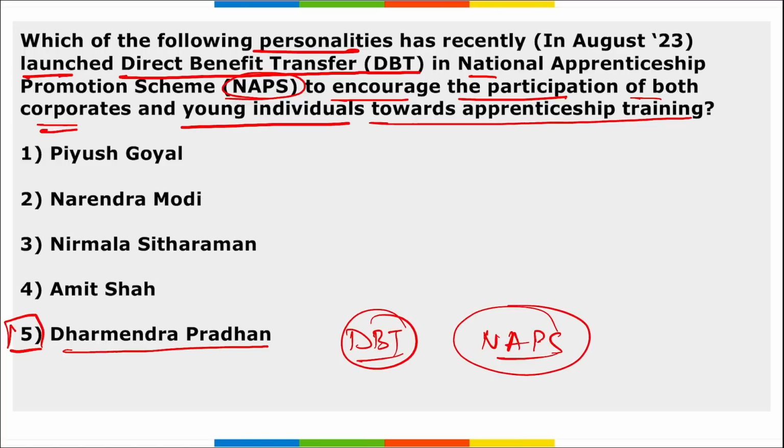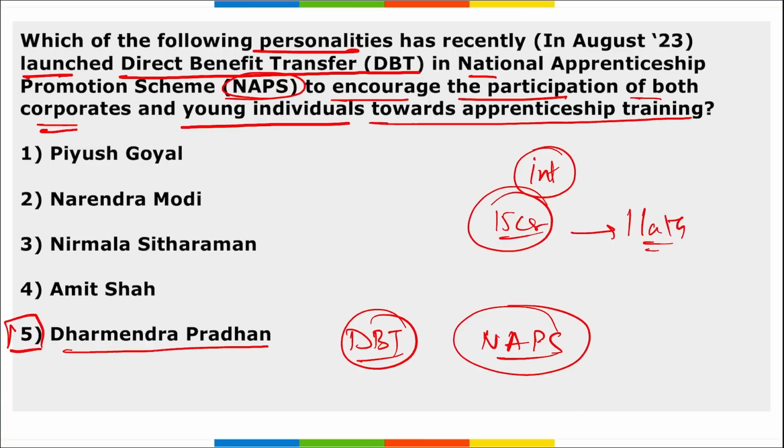This will be encouraging apprentice, which is basically internship, right? So in order to provide direct benefit transfer to these apprentices, this National Apprenticeship Promotion Scheme was launched. As a part of this direct benefit transfer, an amount of approximately 15 crore rupees was dispersed to 1 lakh apprentices, right, and up to a maximum of 1500 rupees per month per apprentice will be provided here.